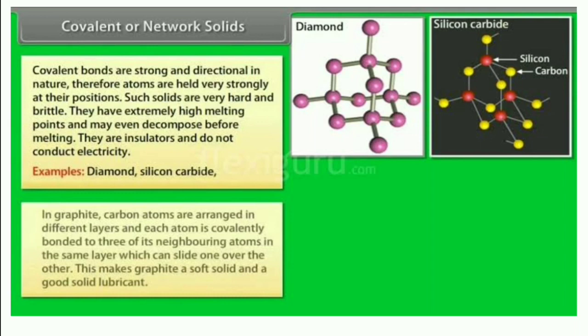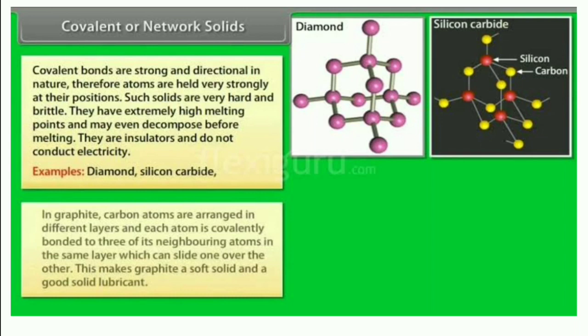Covalent bonds are strong and directional in nature. Therefore atoms are held very strongly at their positions. So such solids are very hard and brittle. They have extremely high melting points, and they may even decompose before melting.